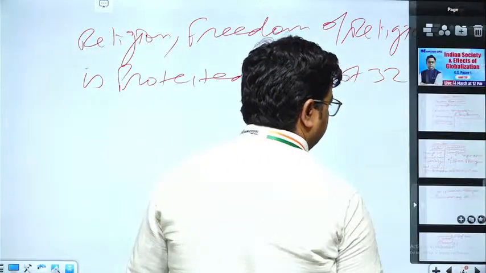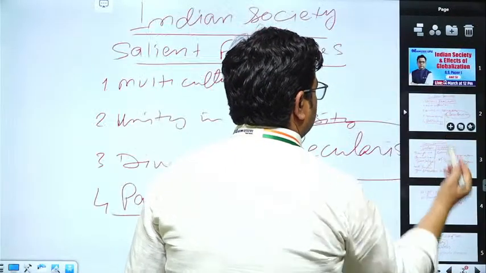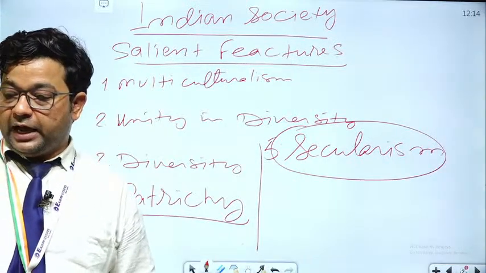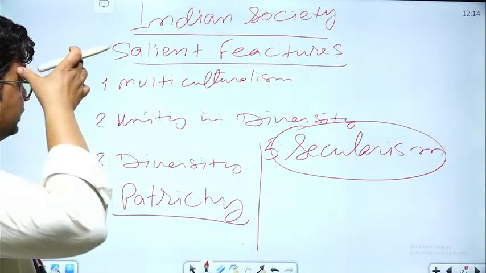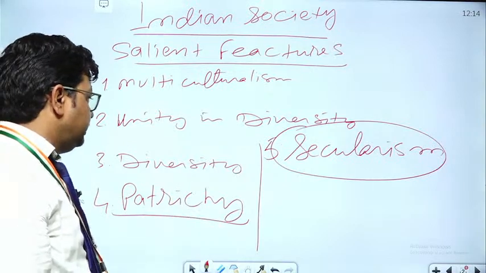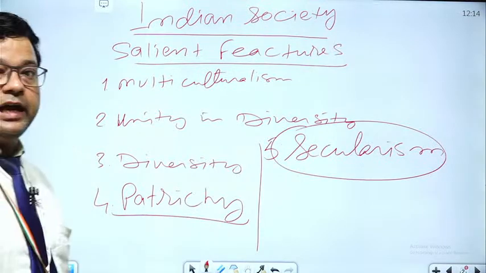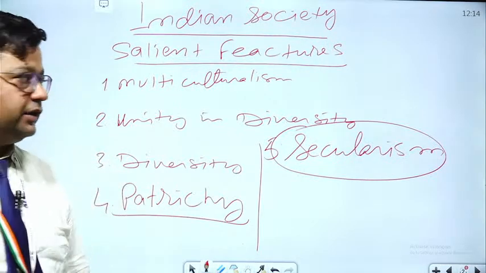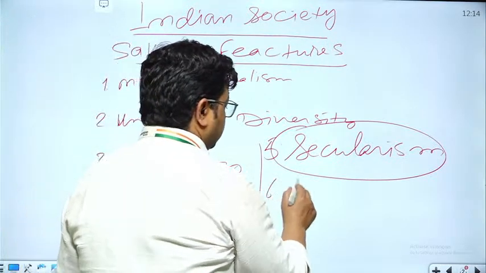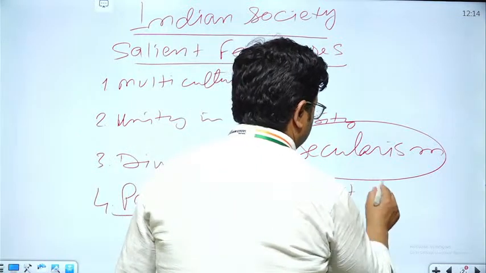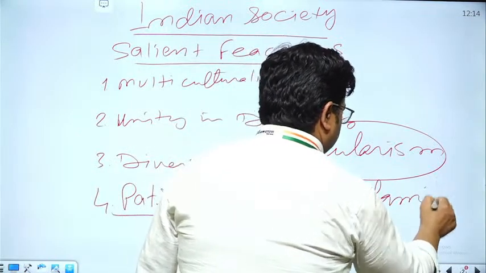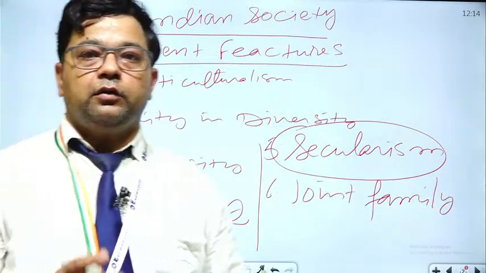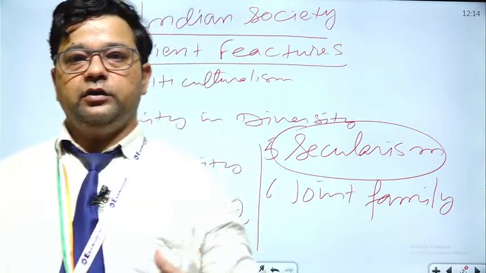So moving back to the basic salient features. We have seen multiculturalism, unity in diversity, then patriarchy, secularism, and the next is the joint family, which is also one of the basic or unique features of Indian society.